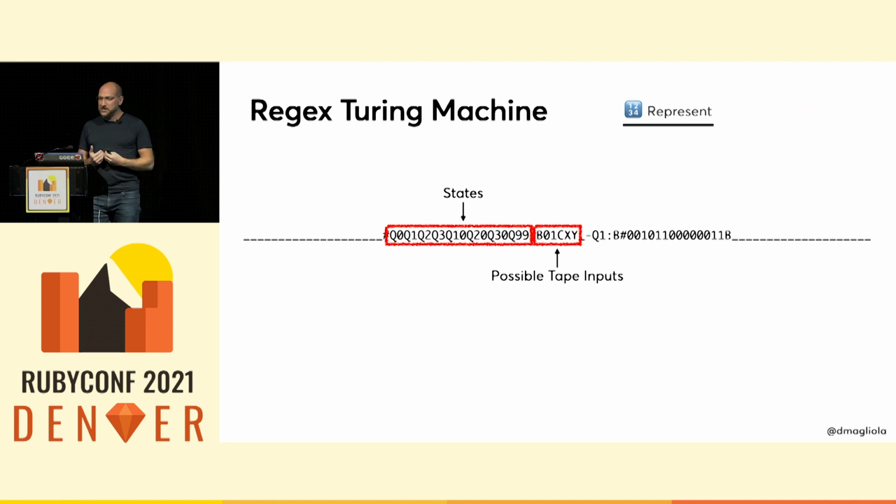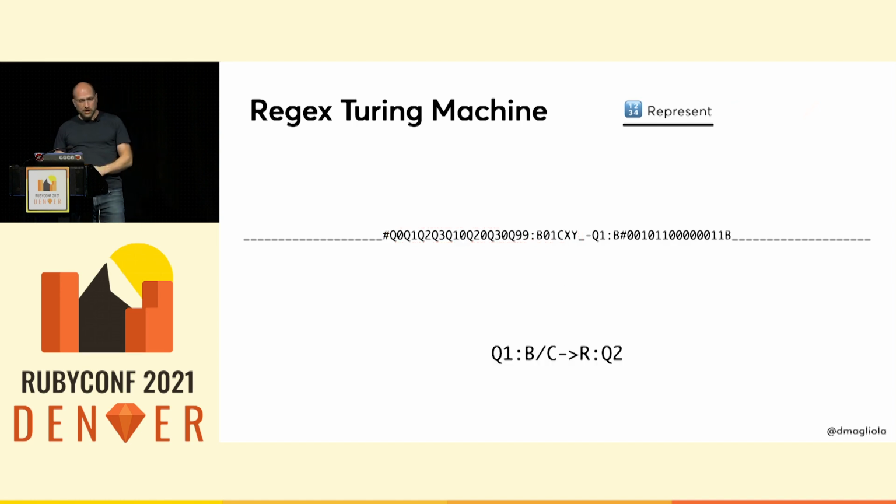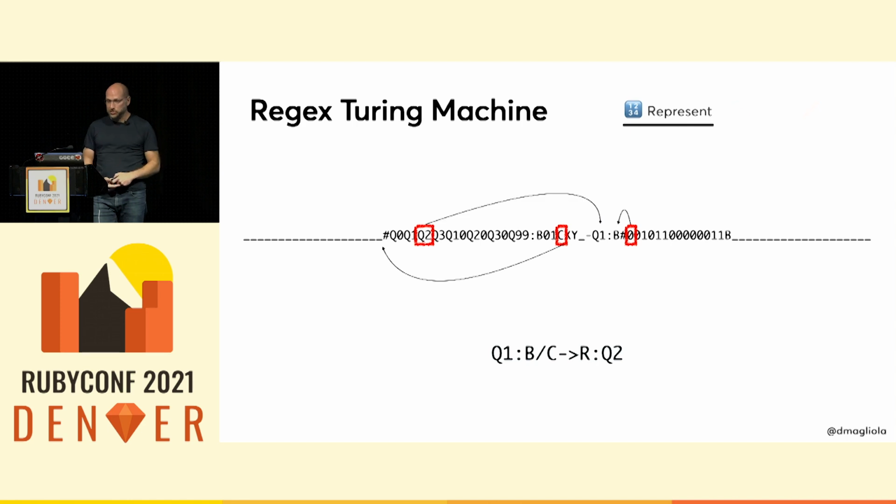And we have these things just so we know that they're always there. And then we can always capture them with name captures and replace them into other parts. So for this rule down here, I can capture this character to the right of the head and put it here to move the head right. Then I need to write a C, so I capture this C right here and put it on the left of the head. And then to move to state Q2, I can capture this Q2 right here and put it where the current state goes.